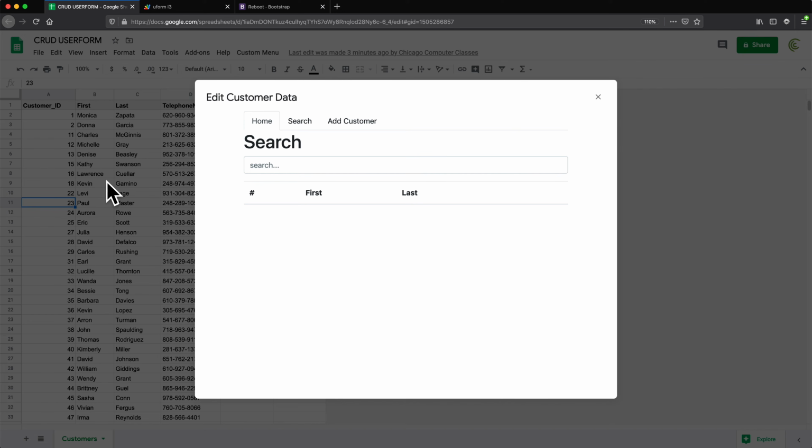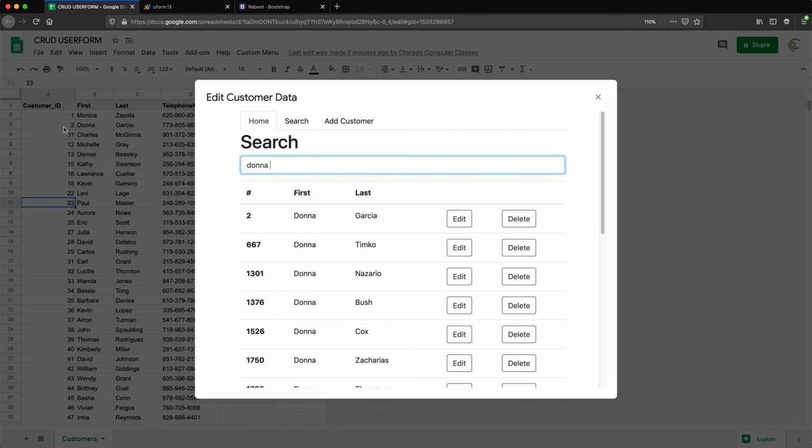Let's again see somebody in the background. I'm going to do Donna this time. There it is. See customer number 2. So I'm going to click delete.